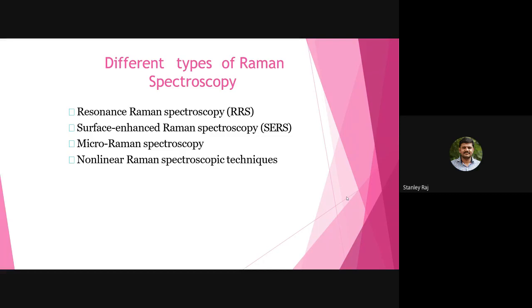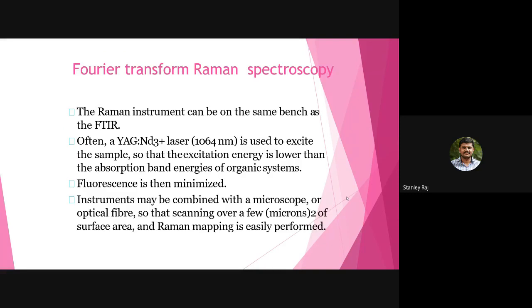And there are different types of Raman spectroscopy: resonance Raman spectroscopy, surface enhanced Raman spectroscopy, micro Raman spectroscopy, and nonlinear Raman spectroscopic techniques. And this is a very important spectroscopic method combined with Fourier transform. Since this instrument, we call it an FT Raman instrument. Often a neodymium YAG laser is used to excite the sample so that the excitation energy is lower than the absorption band energies of organic systems like water or aqueous solution. So fluorescence is then minimized.